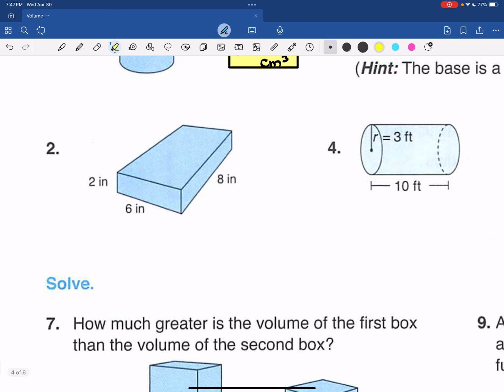All right, number 2 is a rectangular prism or a rectangular solid. And the volume will be length times width times height. And they're all in inches, so that's a good thing. The long side is 8, 6 wide, 2 high. So if you multiply all of that, 6 times 8 times 2 is 96 cubic inches. No need to round that one. It is a straight up even answer.